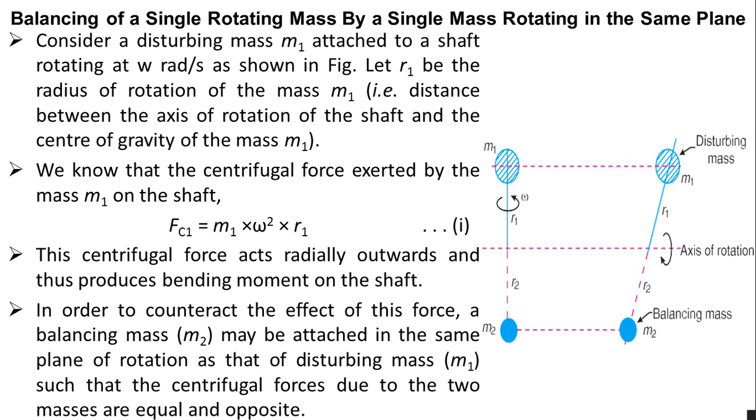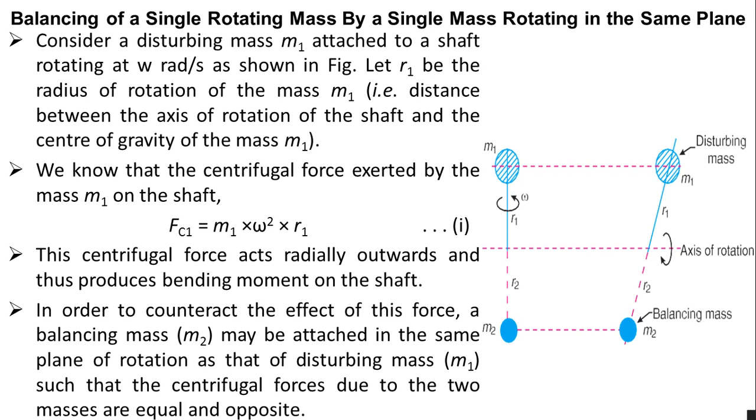Okay, so first we will consider the balancing of a single rotating mass by a single mass rotating in the same plane. Okay, so in the figure you can see one mass, that is m1. You can see on the top side m1 is there, that is a disturbing mass, attached to the shaft there, rotating at omega radians per second, that you can see in the figure.